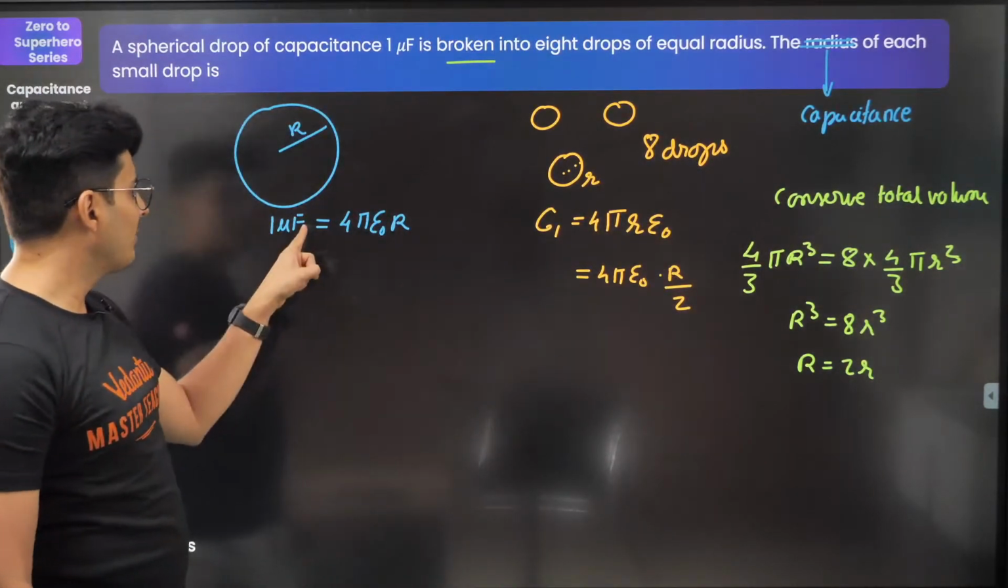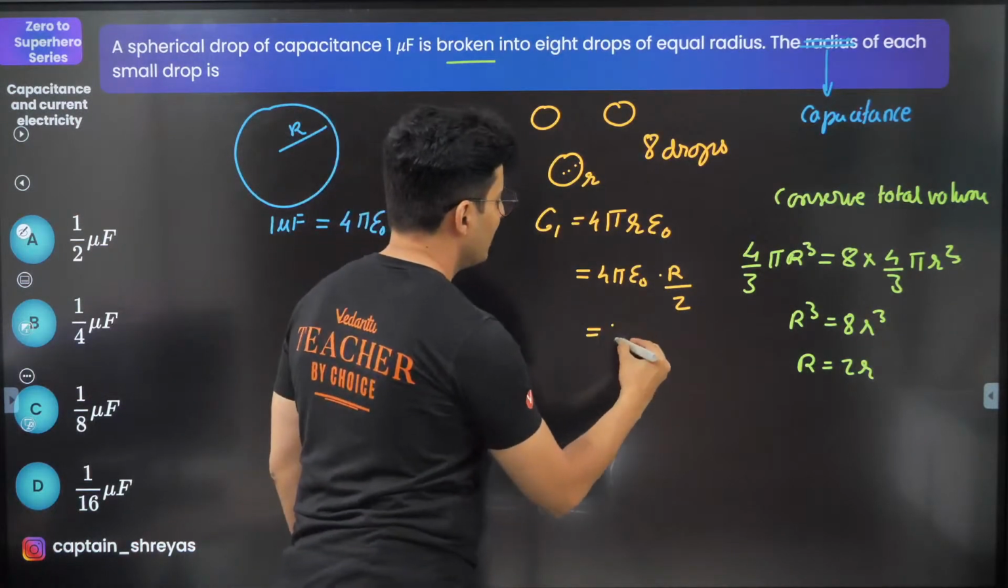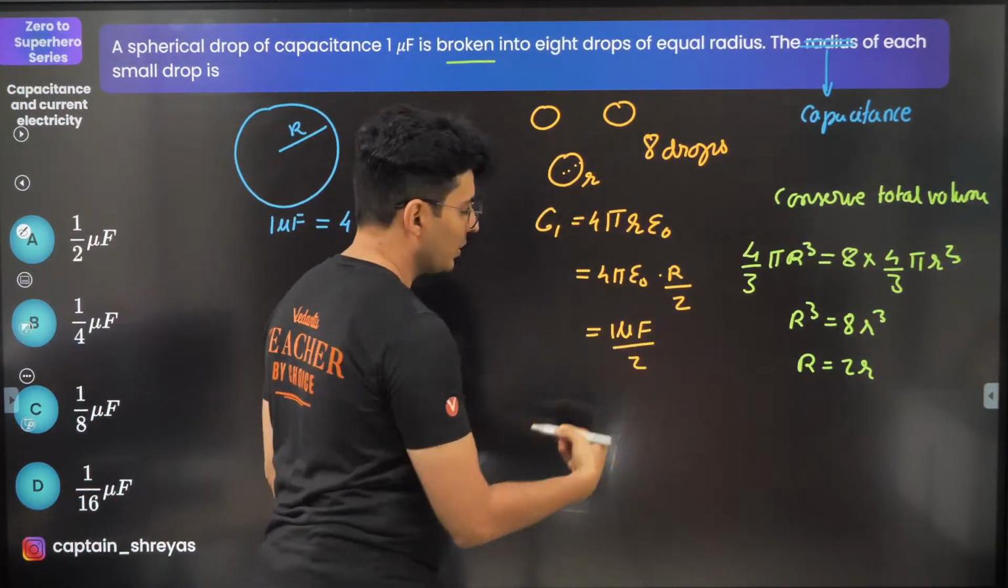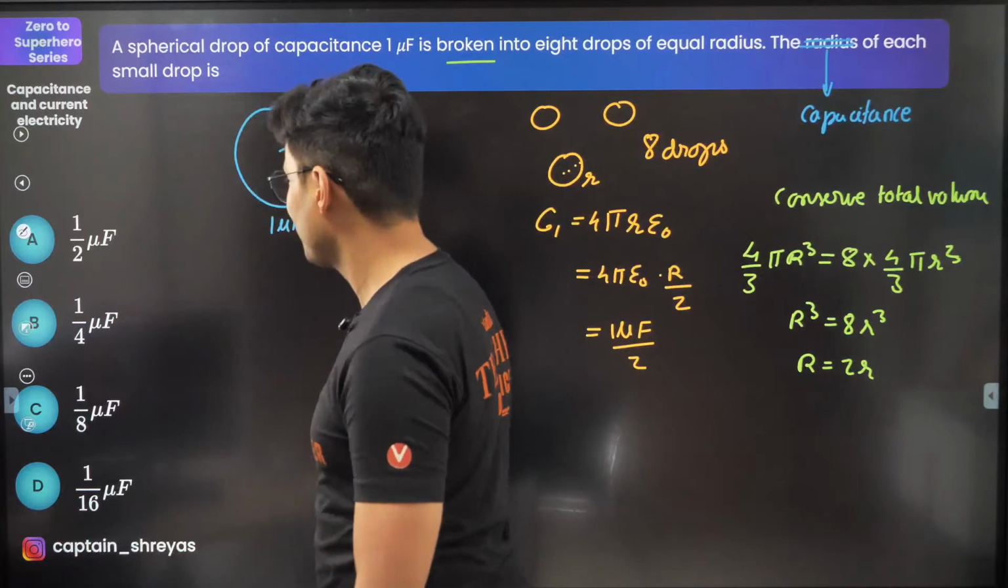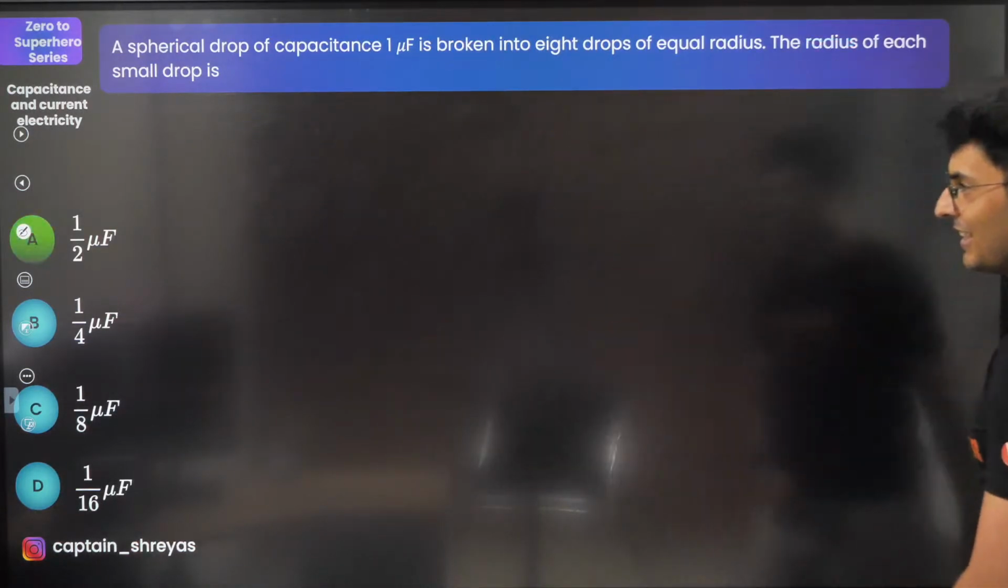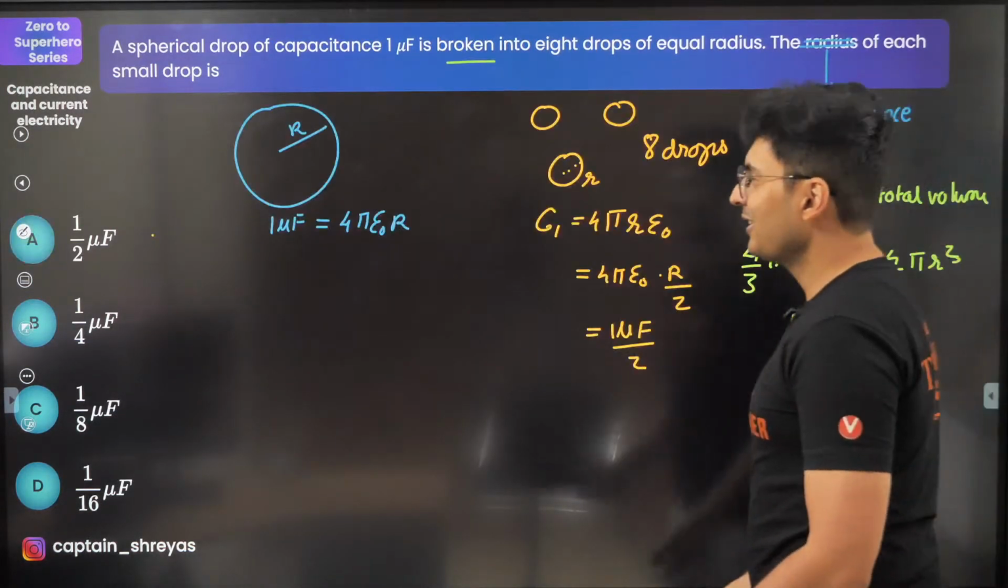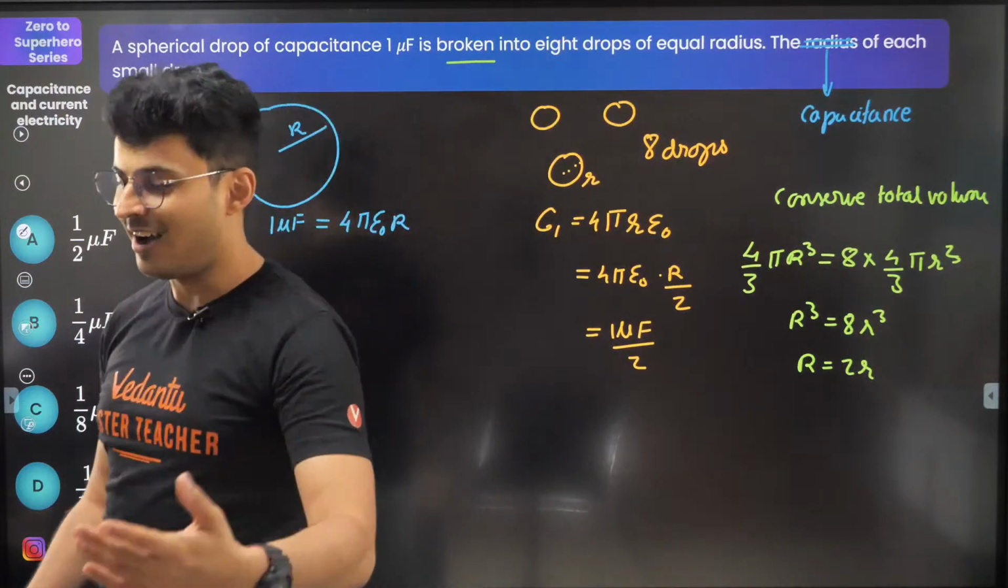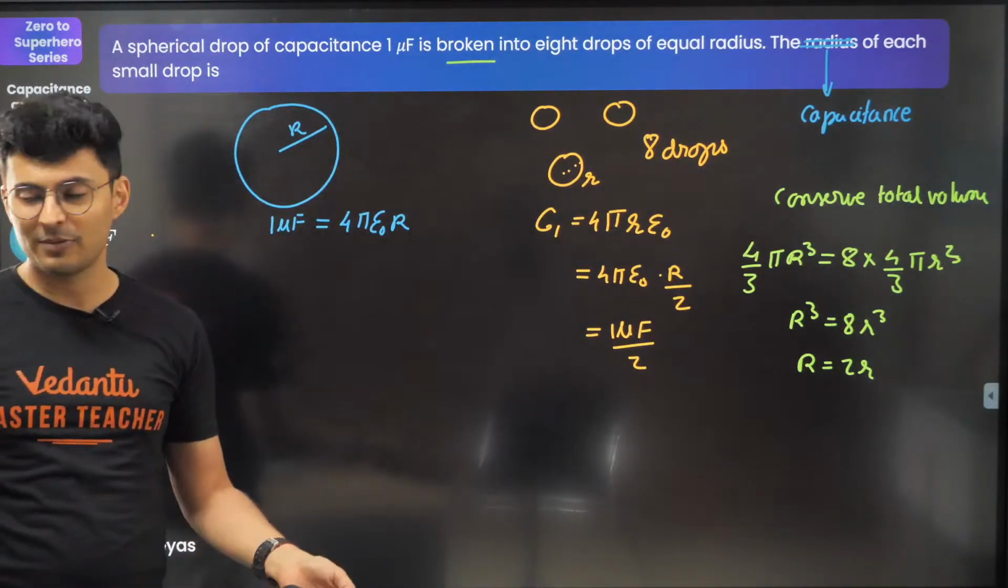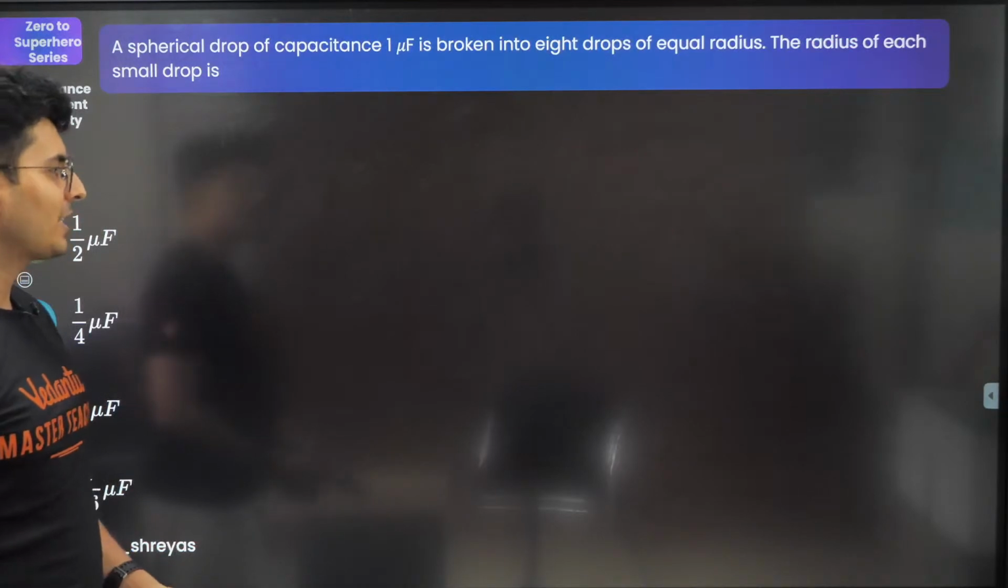But wait a minute, 4π ε₀ R is just 1 microfarad. So this is 1 microfarad divided by 2. That's the answer, the new capacitance. Yep, it is option A. Done. Got it? So the radius has become half. Moving on to the next one.